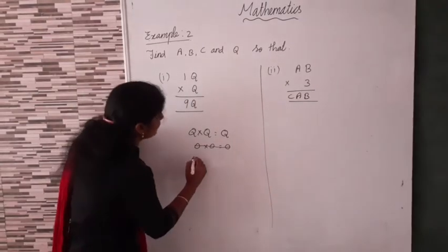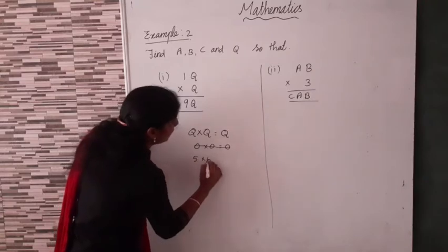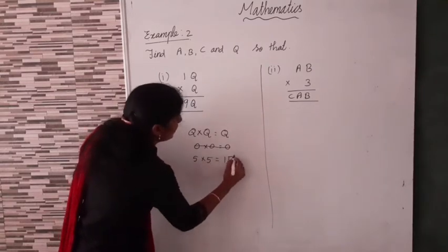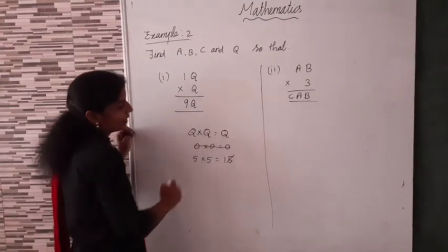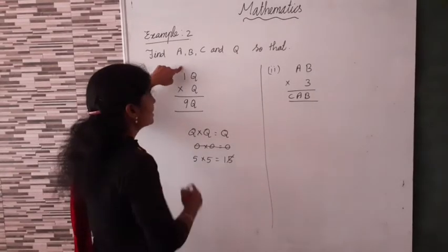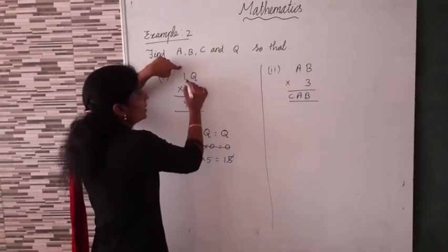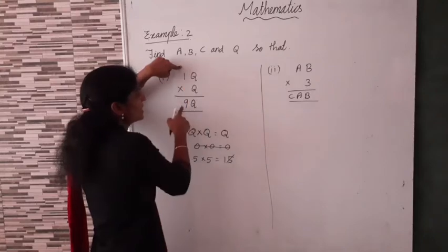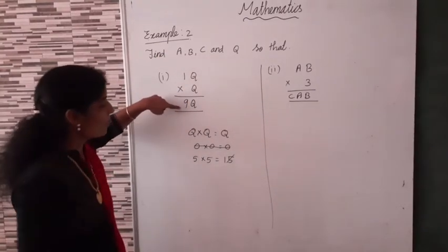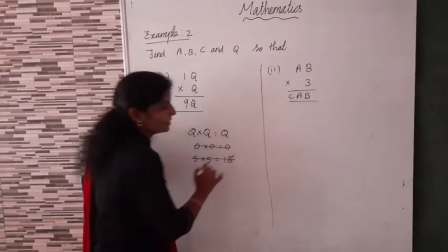5 also possible, isn't it? 5 into 5 equal to 15. Now this 5 is here. Near here 1 balance. Suppose here 5 means 1 into 5, 5. 5 plus 1, 6. But here 9. So this 5 also not possible.